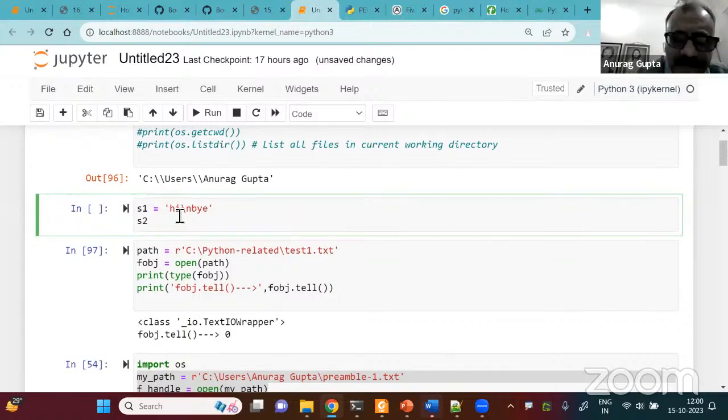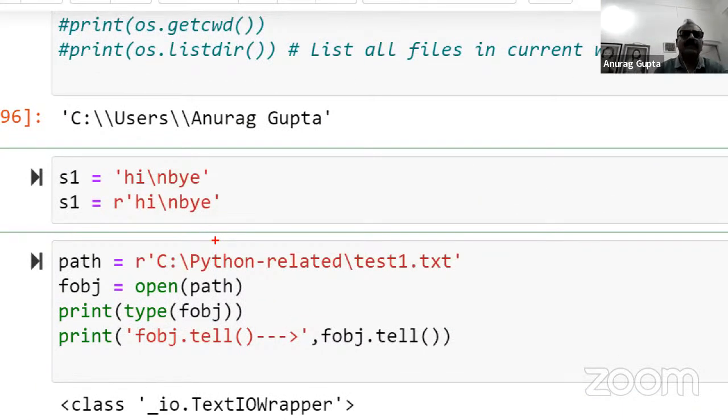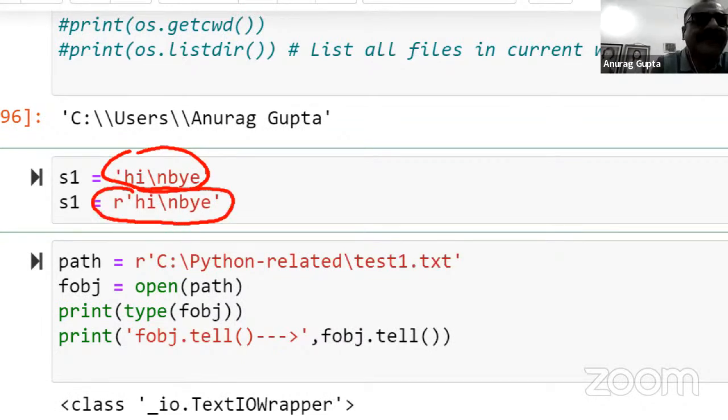Also, let me just put an R over here. So what I've done, I've created 2 strings, S1 and S2. S1 is a simple string and S2 is a string with an R in the front.